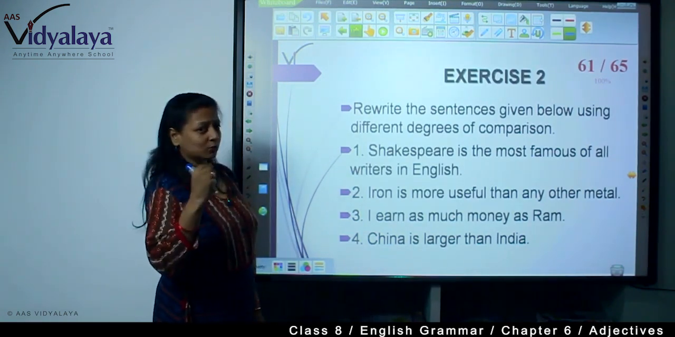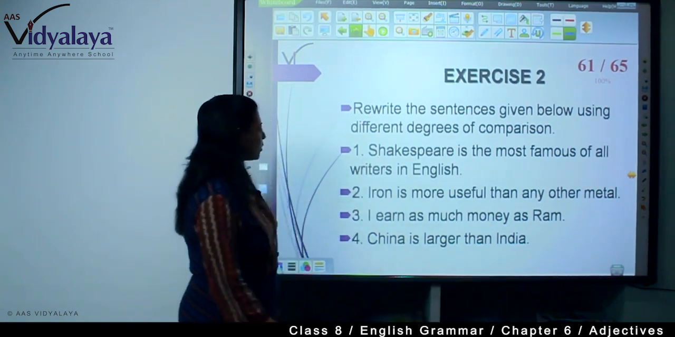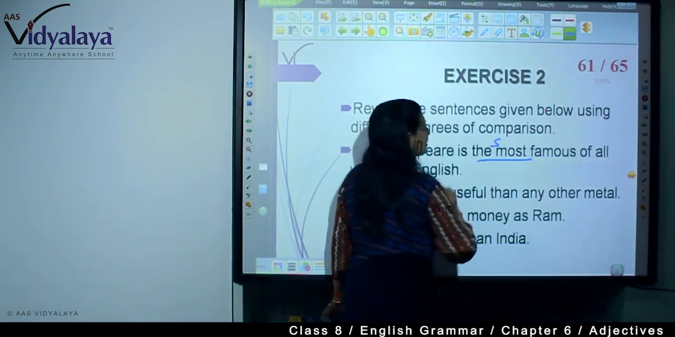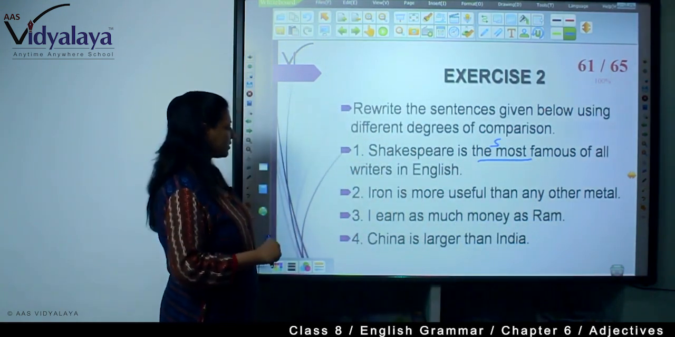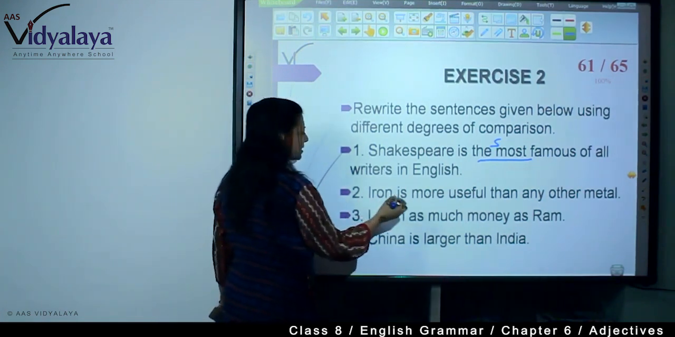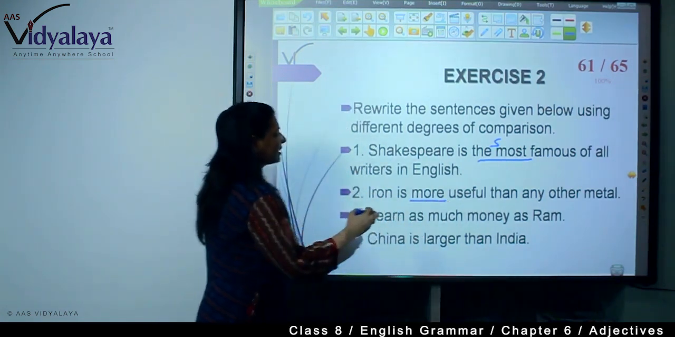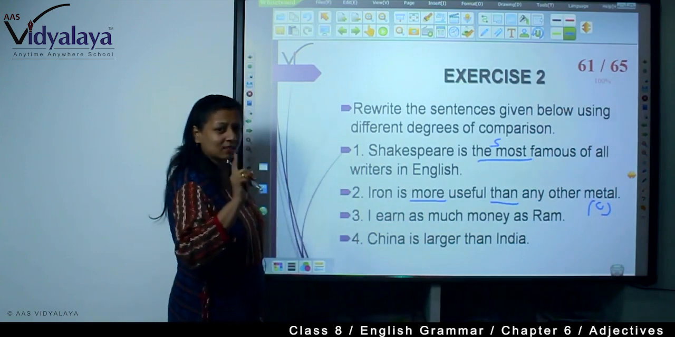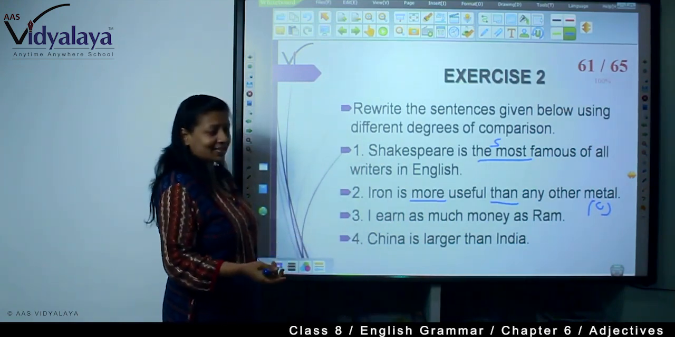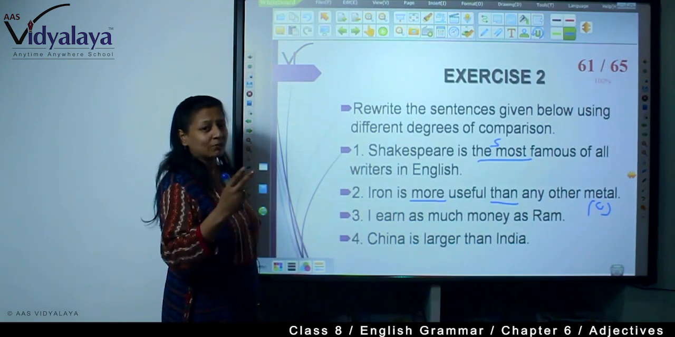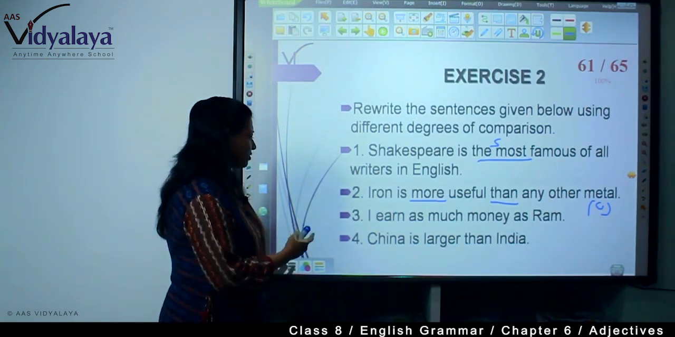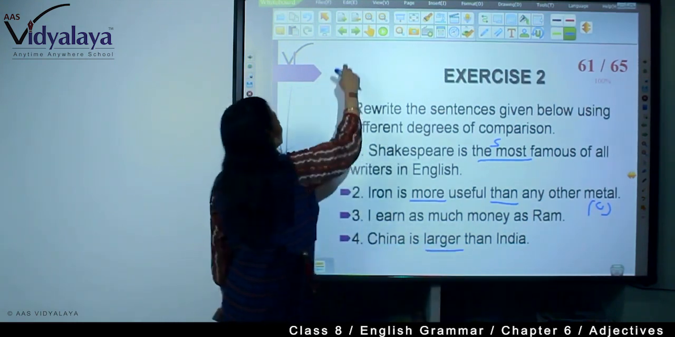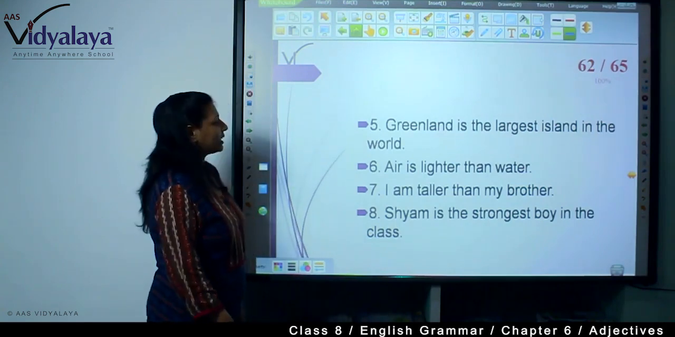You will have to change it into two different degrees of comparison. "Shakespeare is the most famous of all writers in English." This is what? This is the superlative. You will have to change it into comparative and positive. "Iron is more useful than any other metal." Here, see, "more" is here and "than" is here. So this is comparative and you will have to change it into positive and superlative. "I earn as much money as Ram." Only two are there. That means only comparative will be there. "China is larger than India." This is larger. That means comparative is here. You will have to change into positive and superlative.